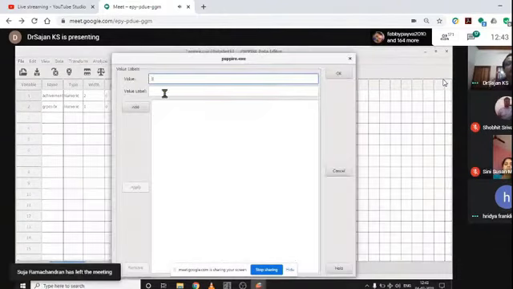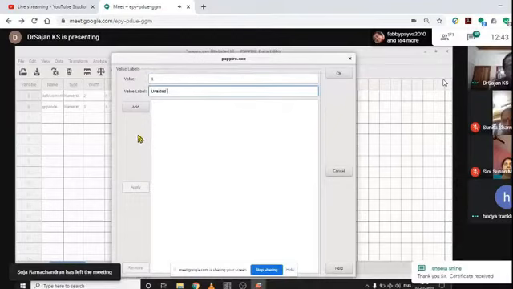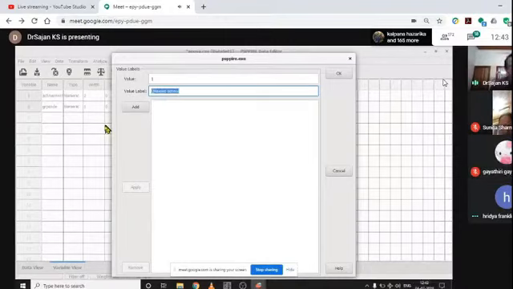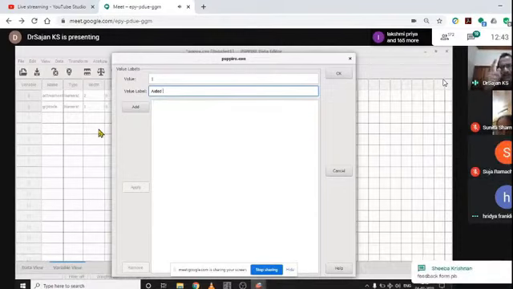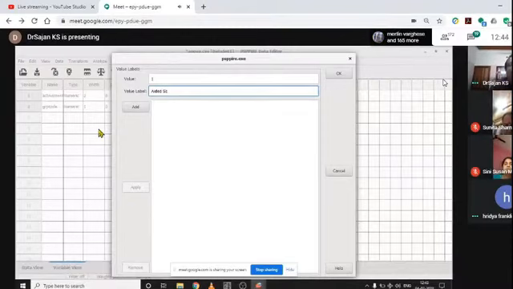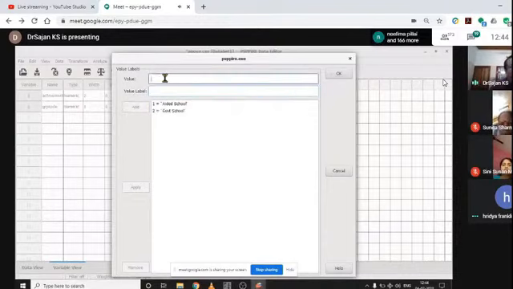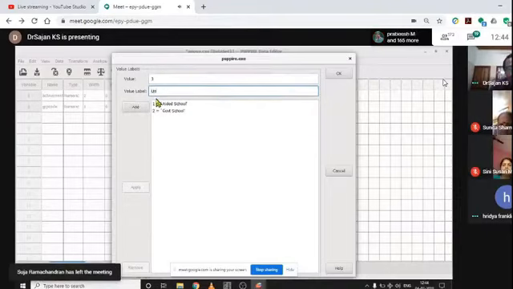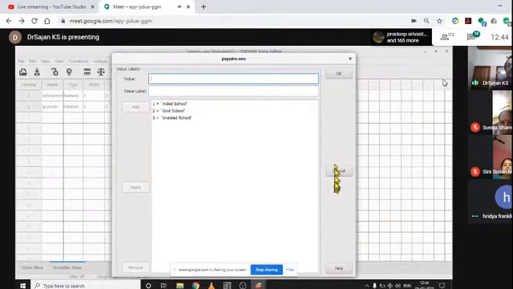One is for aided school. How do I recollect it? It is in alphabetic order, so always use alphabetic order to create codes. Then 2 for government school, then 3 for unaided school. This is the code I just gave in the value label. Click OK.